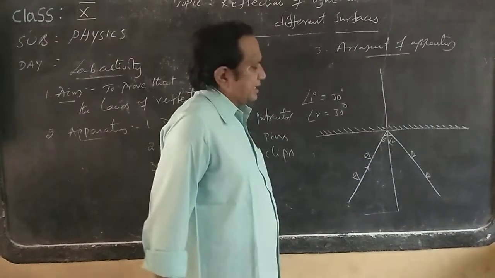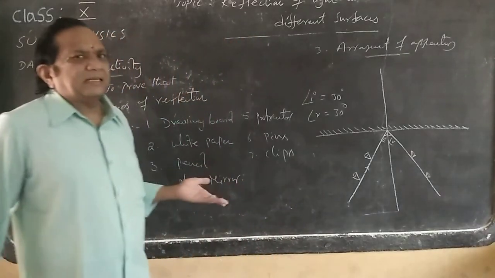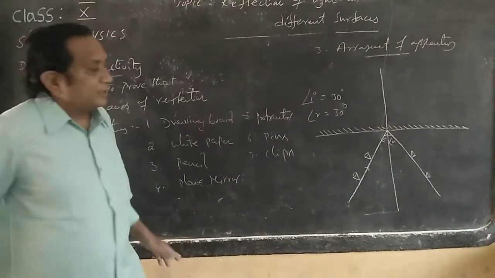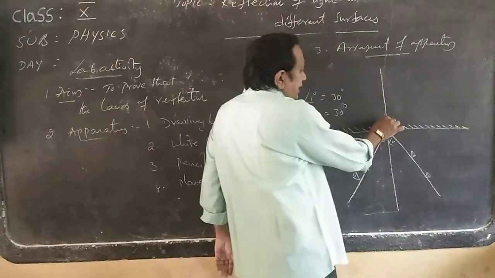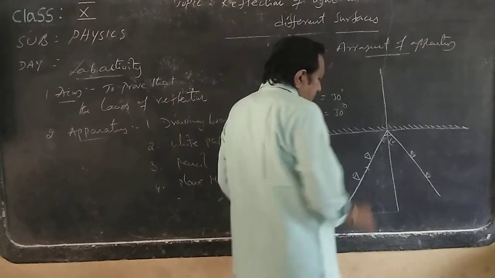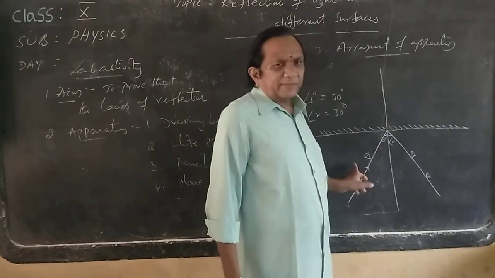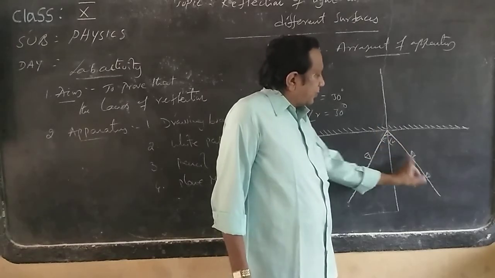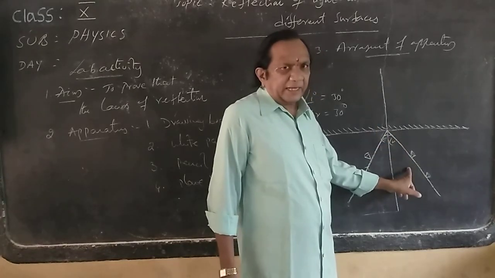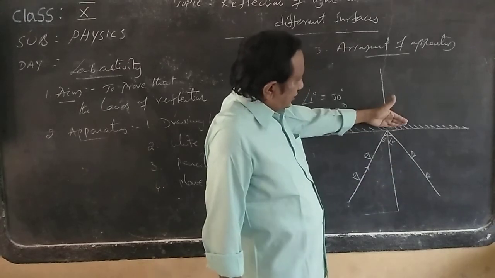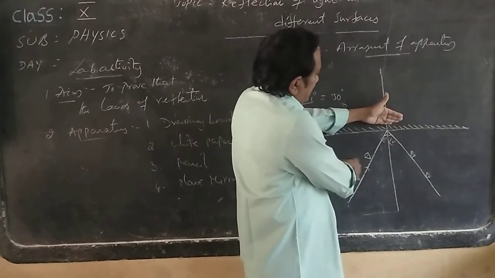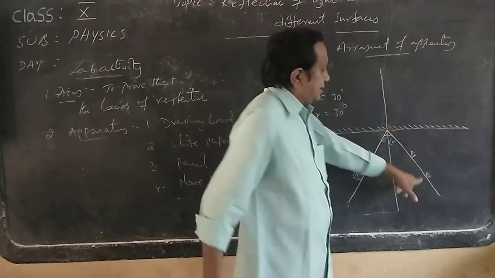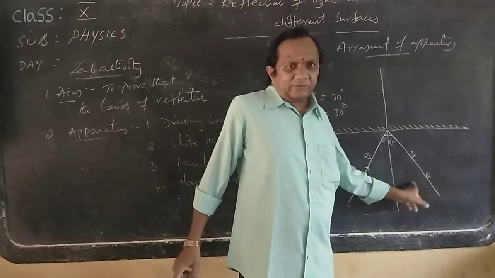By changing these angles, 30, 35, 40, 45, 50, 55 and so on, do the same. The images appear in the mirror, and by looking at the mirror you have to keep 2 points on the other side of the paper.